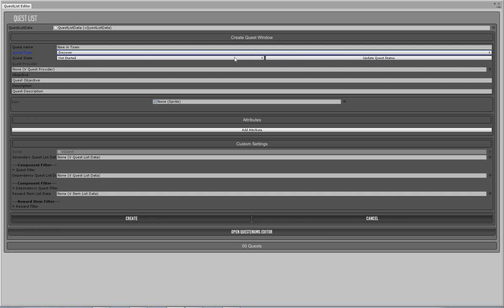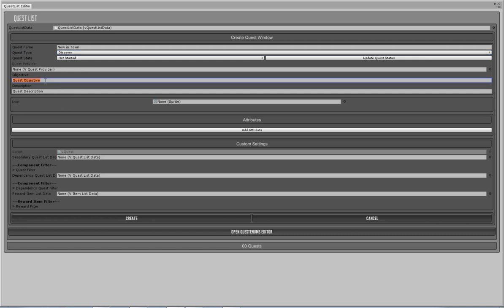And we don't need to worry about any of this for now. Quest provider, that's another one. We're not actually going to use a quest provider, so that's like when you're talking to an NPC and they give you a quest. We're not using that for this one because this one's just going to be spawned in the game world, and the player will start off with it.